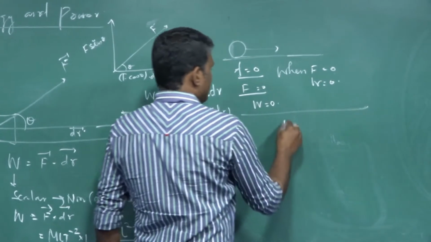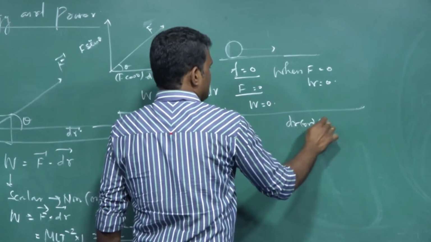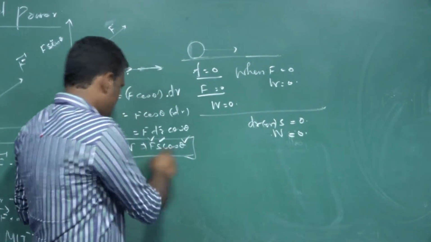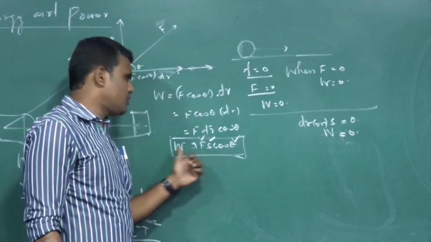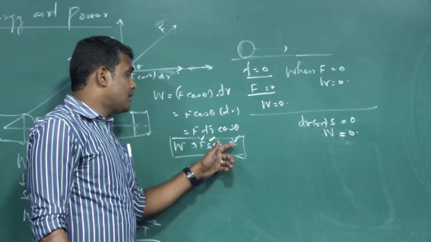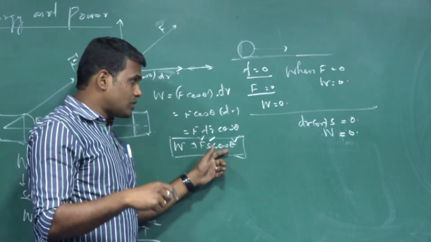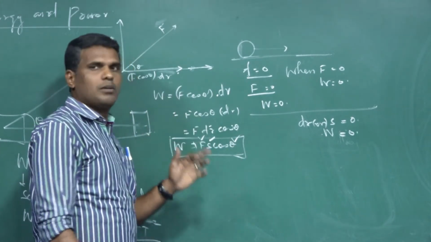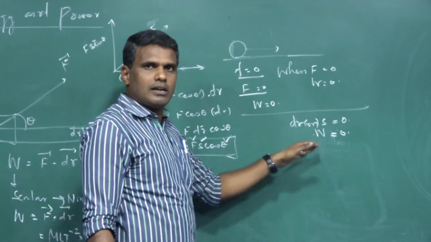Second case, when displacement dr or S is 0, then also work done is 0. So simply from this expression I can say, when force is 0, work done is 0. When displacement is 0, work done is 0. And depending upon the value of theta, what are the angles for which the cosine value of theta is 0? For that also work done will be 0. We are discussing that only. So displacement is 0, work done is 0.